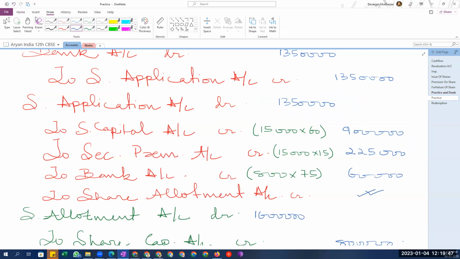Check. 2 lakh 50 minus 85, which is 1 lakh 65.